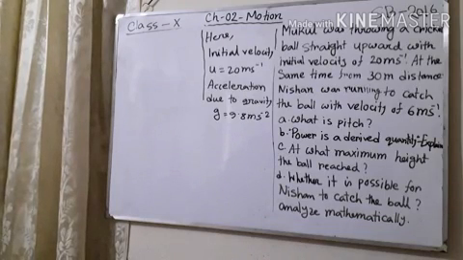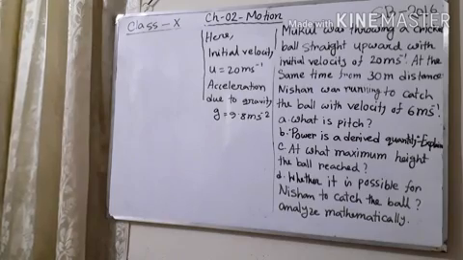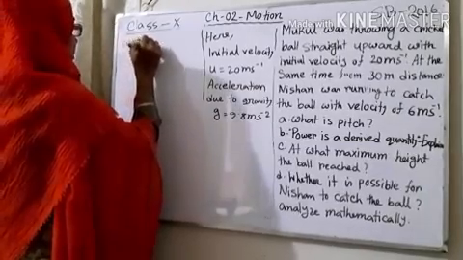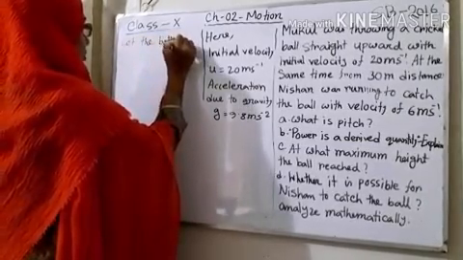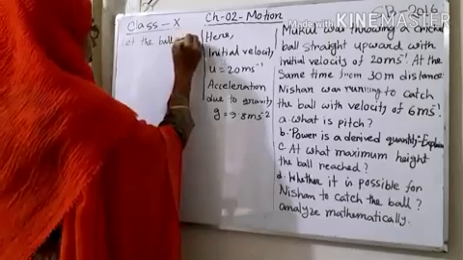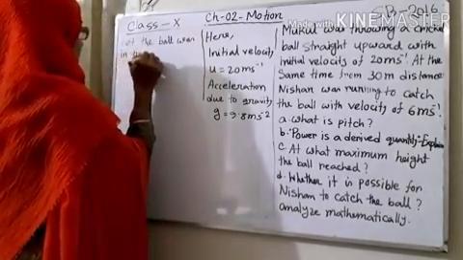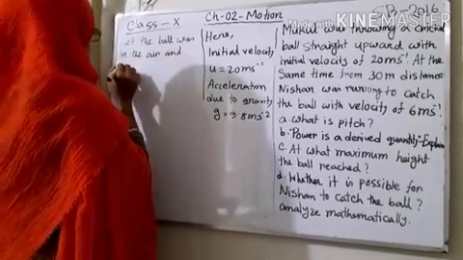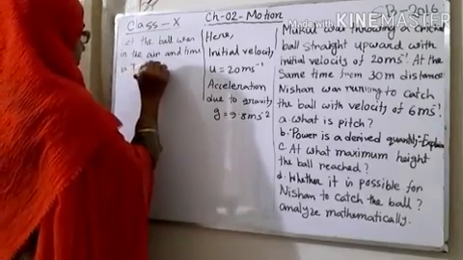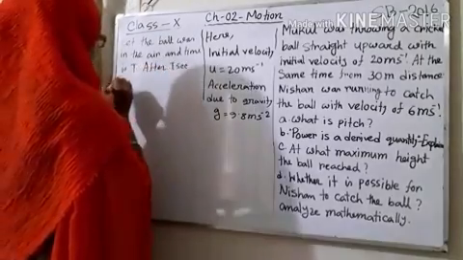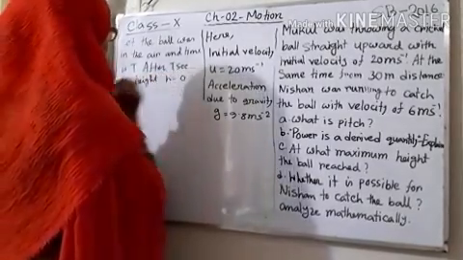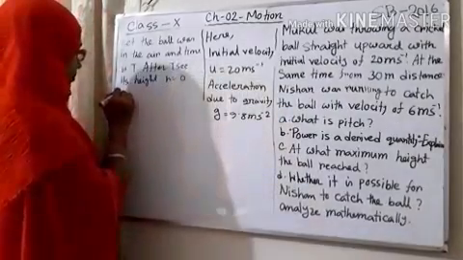So at T second, let the ball was in the air and time is T. After T second, its height h equals 0. So I'm putting the formula here.